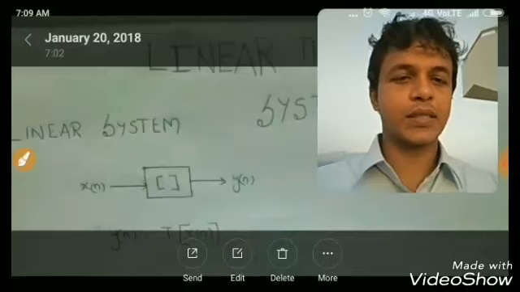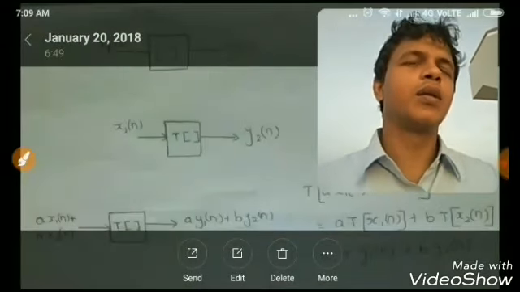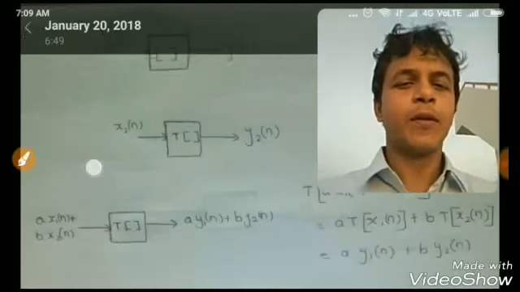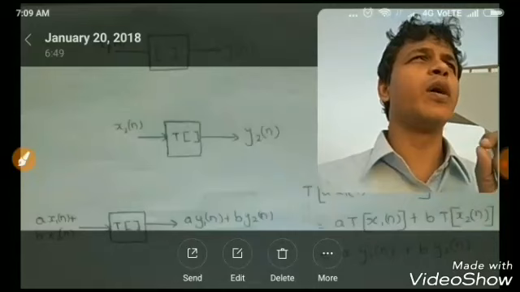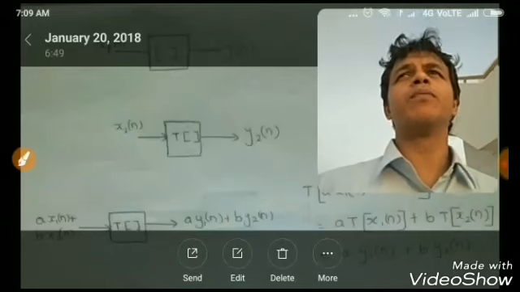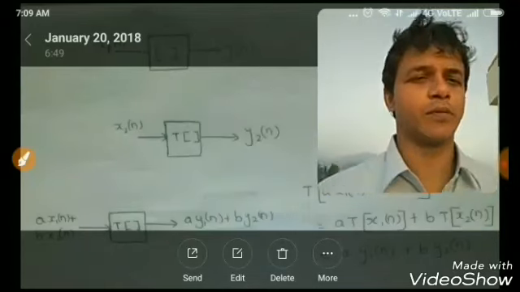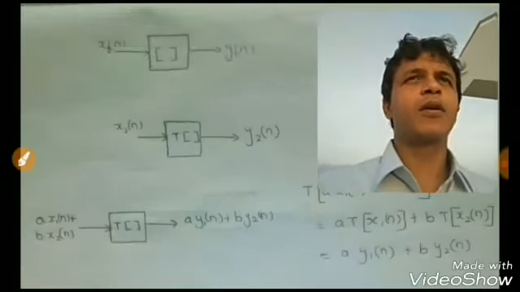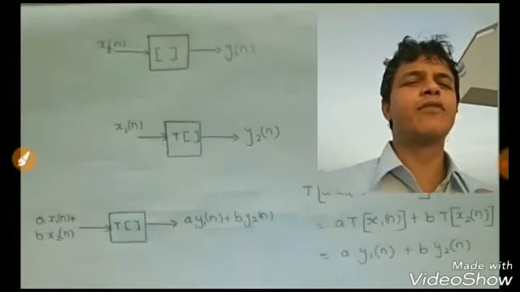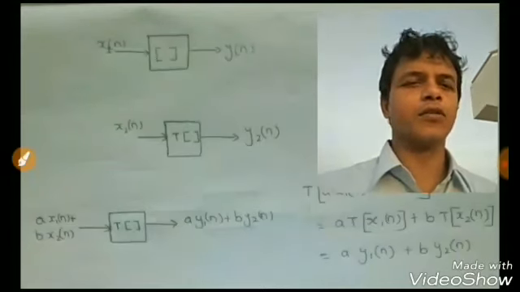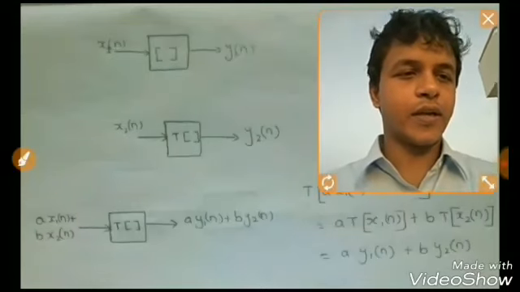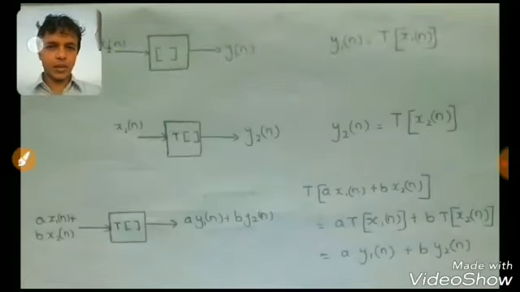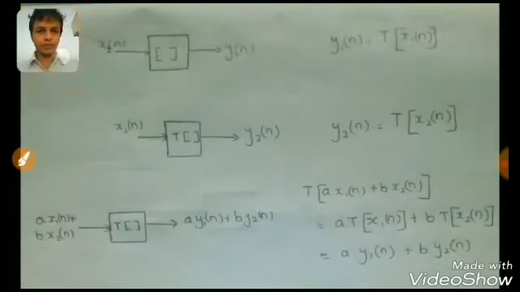So what is meant by a linear system? Wherever the word linearity comes in signals and systems or digital signal processing, we must be very aware that it must mandatorily obey the superposition principle. So what is meant by the superposition principle? It is a kind of addition followed by specific rules. Let us look at this slide to clarify the superposition principle.